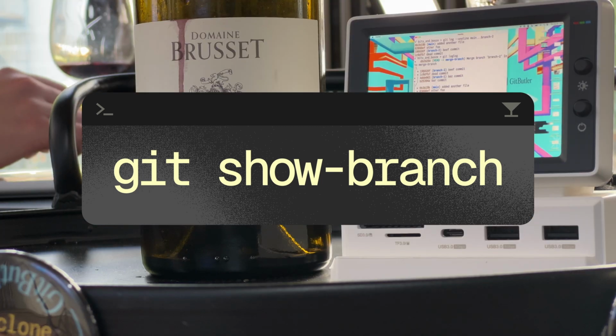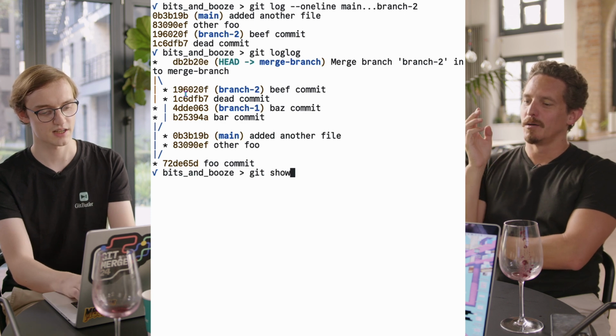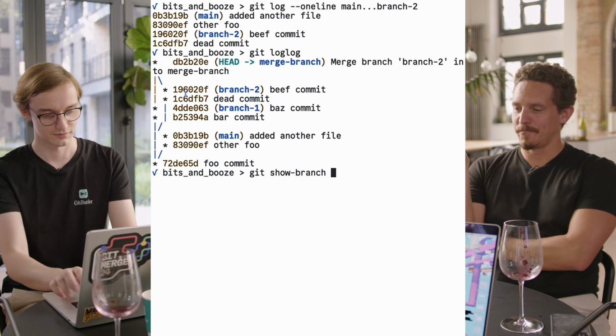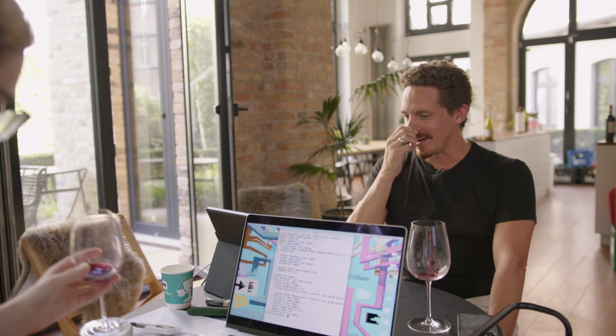Have you ever run git show-branch? No. I don't think very many people know about this one. Git show-branch. Run it. Jesus, come on. You can't hit the enter button? All right, git show-branch.